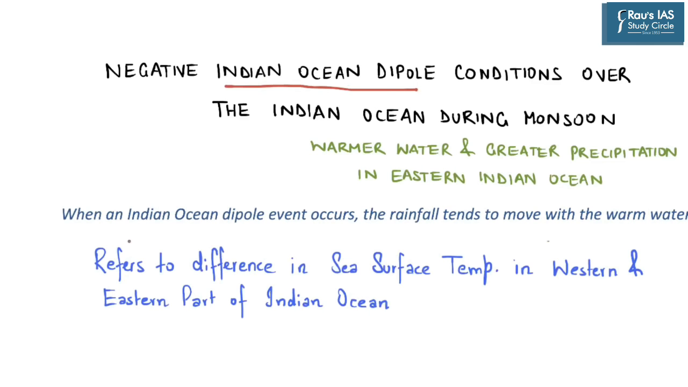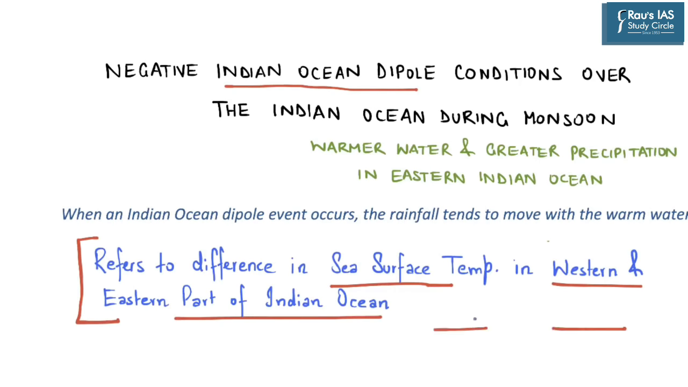Now basically, Indian Ocean Dipole refers to the difference in sea temperature in the western and eastern part of the Indian Ocean. So Indian Ocean Dipole refers to the difference in sea temperature with respect to the eastern part and western part of the Indian Ocean. So this news says that there has been a negative Indian Ocean Dipole condition over the Indian Ocean during monsoon. Now this means that warmer water and greater precipitation will be observed in the eastern Indian Ocean.